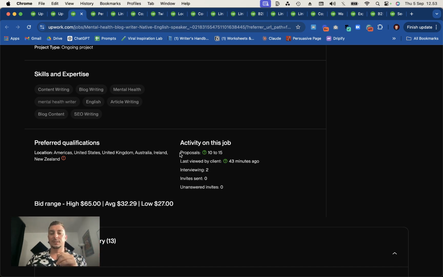Then we want to look at how many proposals. Again, if you're afraid of a lot of competition, then 50 proposals might be daunting or intimidating, but here it's only 10 to 15, so that's not too bad. And then we can also see when it was last viewed by the client. So if it's been a full day since the client viewed the job post, that's fine. They might still be interested in hiring someone. But if we can see that they viewed it 43 minutes ago, then it means that they're probably actively looking at whichever applicants they get in because they're eager to hire someone.